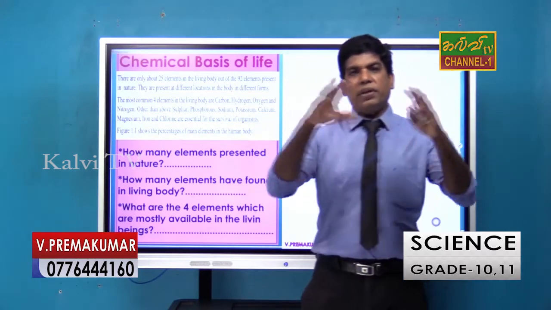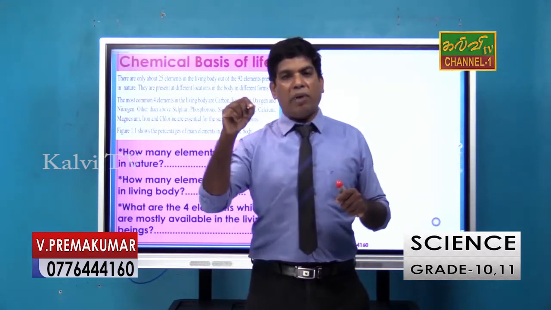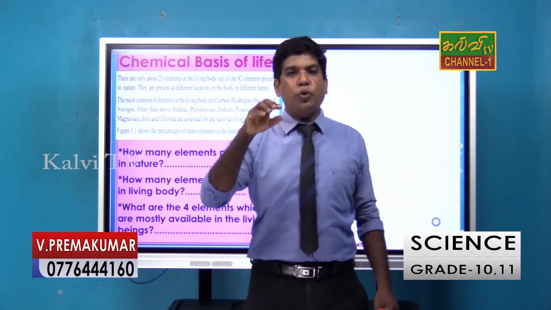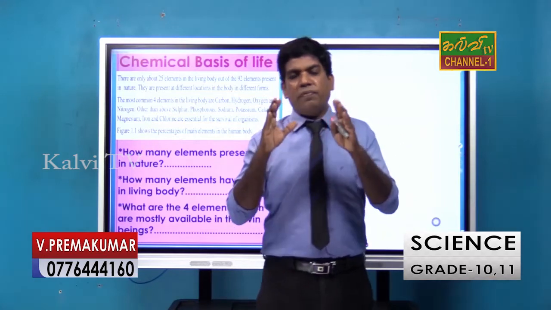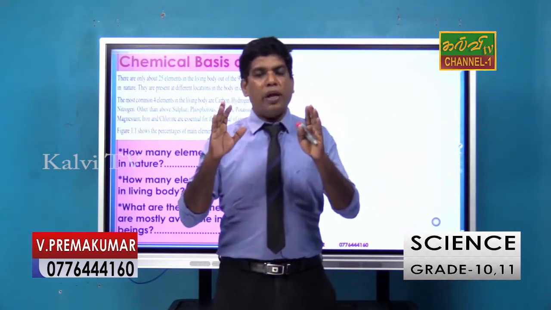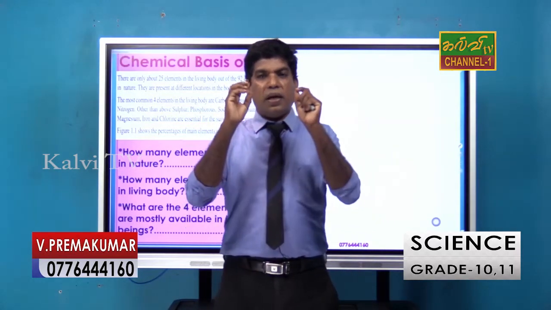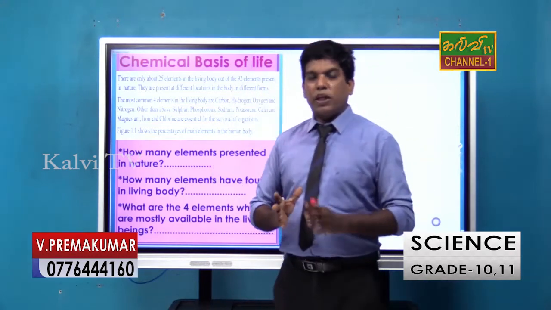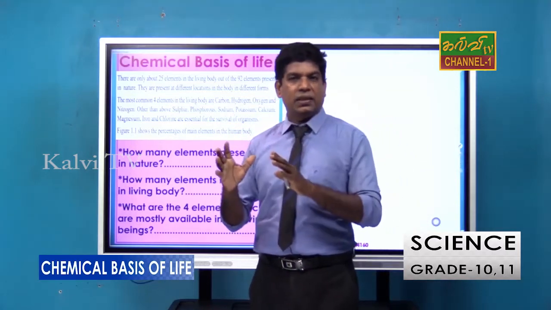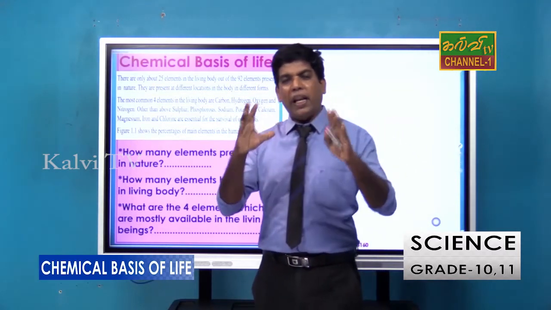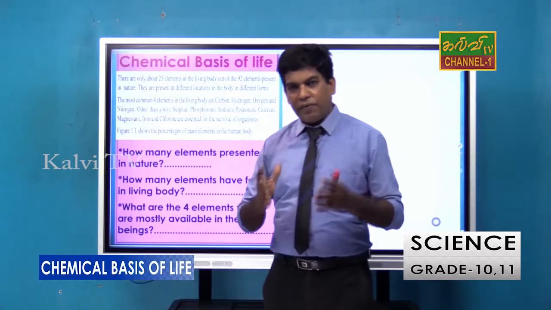You know that scientists have found about 150 elements, but in nature there are 92 elements available. The others have been artificially made or are not naturally available. Of the 92 elements in our environment, 25 are available in the human body. Especially carbon, hydrogen, oxygen (CHO) and nitrogen (N) are the main elements that help to construct the living body.